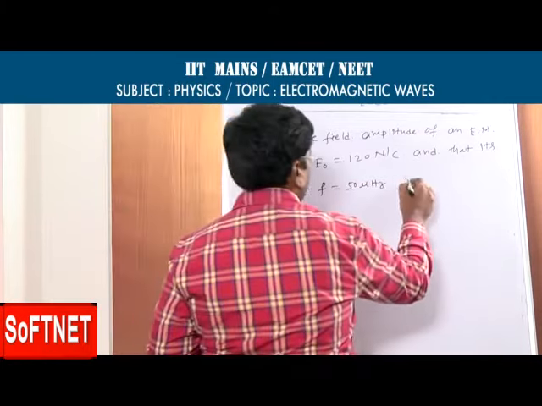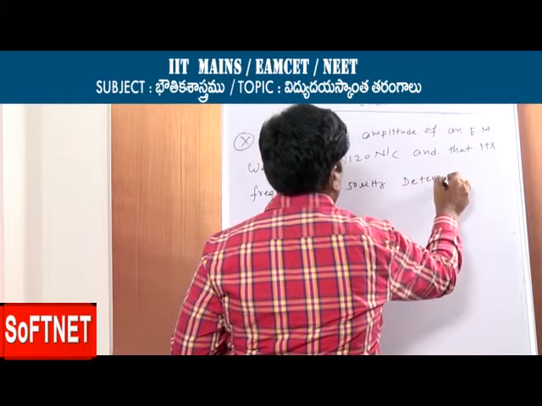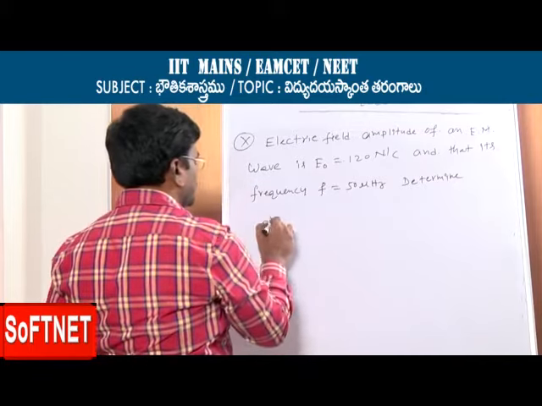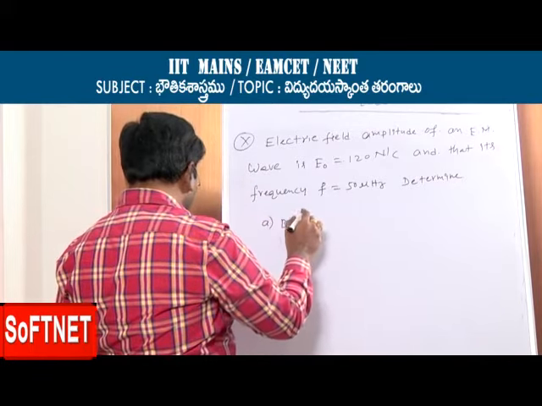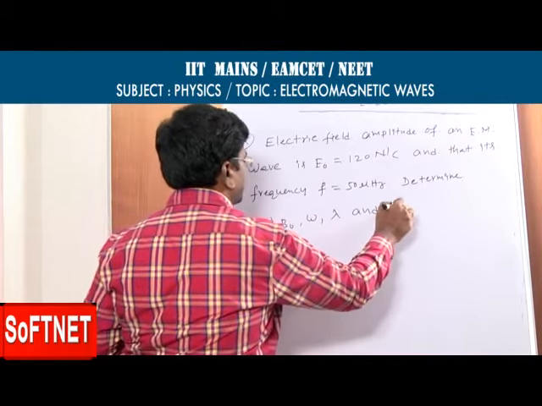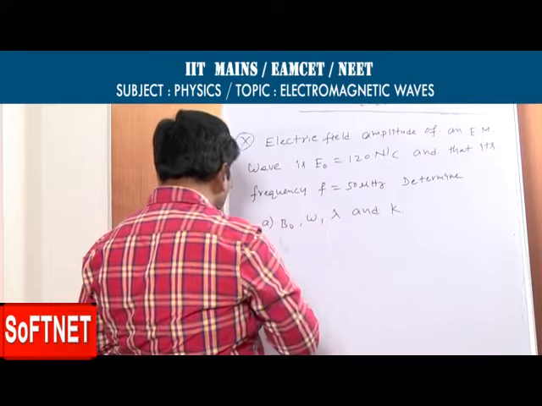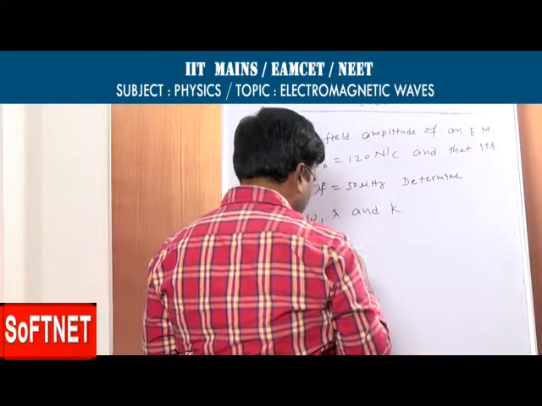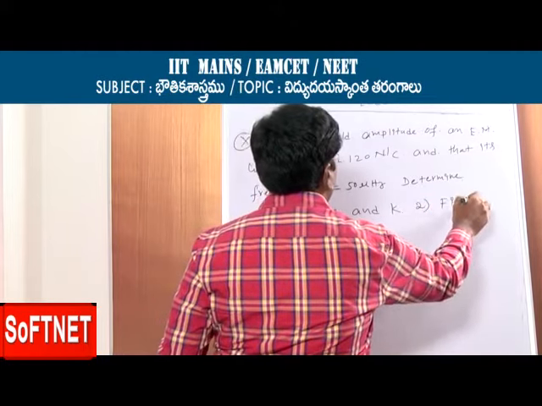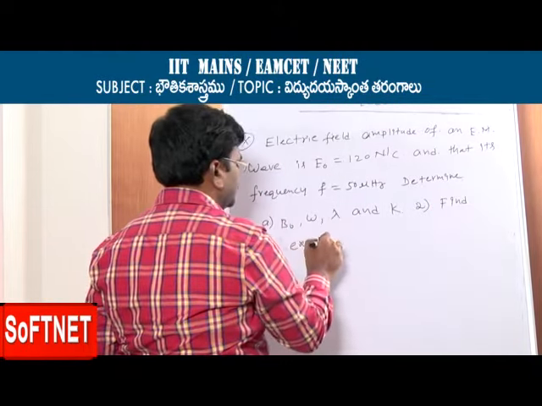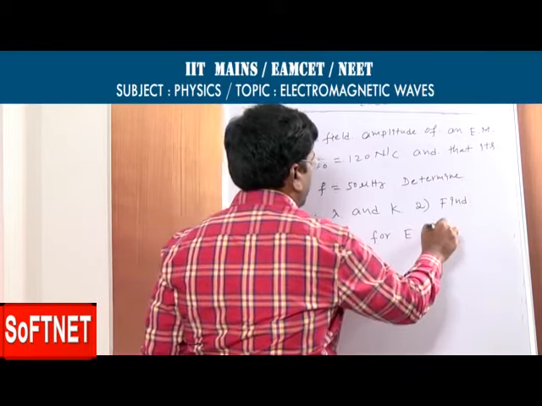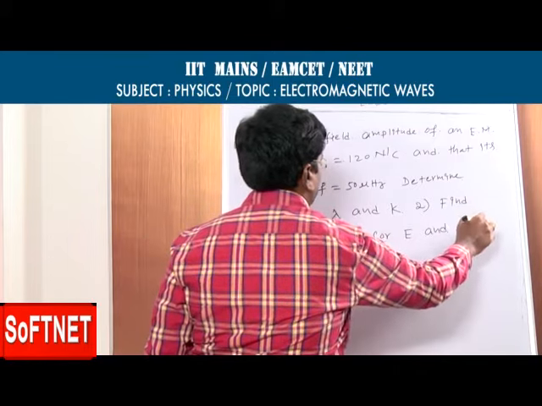Determine: first question, here B naught and omega and also lambda and k. And second one, find expressions for E and B.